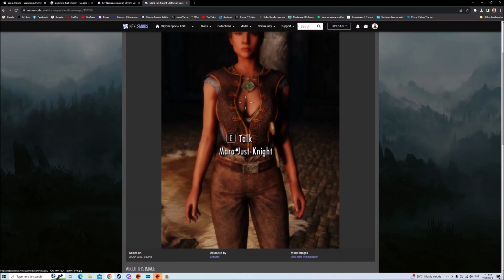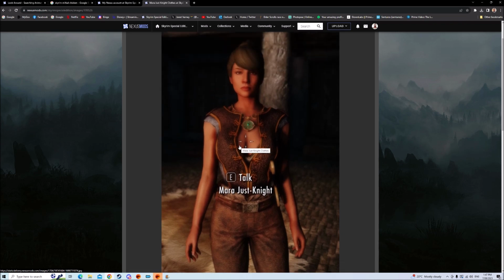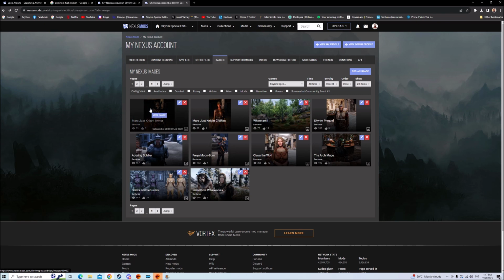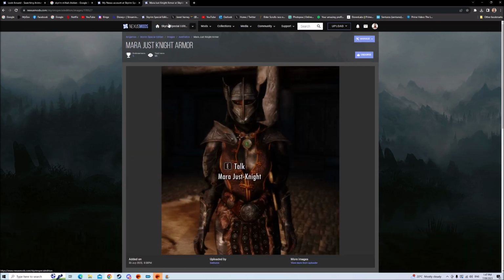So this is a character I just created. Her name's Mara Just Night, and this is the clothing I made for her. She's a Nord with a Redguard father, born in Hammerfell, raised in Hammerfell, coming to explore Skyrim, her mother's homeland. And since her mother's a Nord, she's born a Nord, but with a darker skin complexion because of her father.